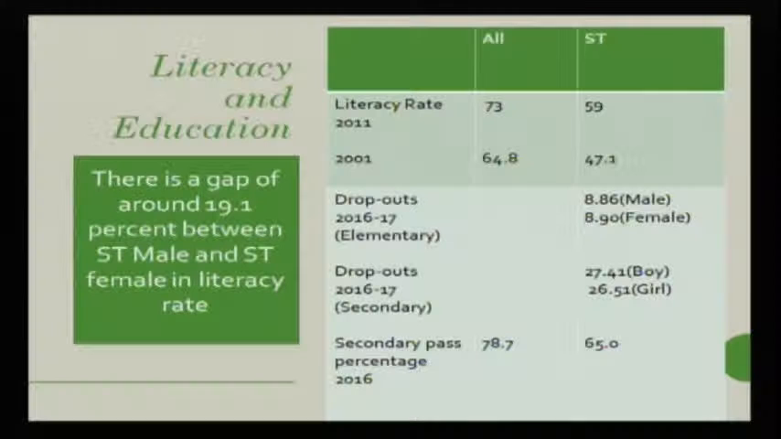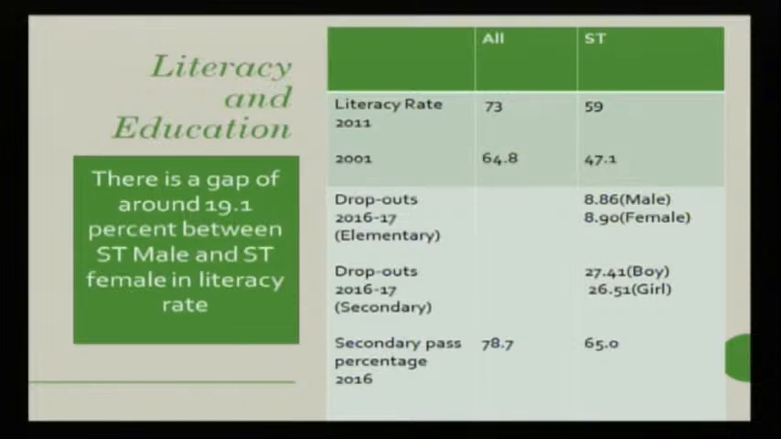Now, you can discuss literacy and education. If you look at the database, you will still find there is a gap of around 19.1% between scheduled tribe male and scheduled tribe female in literacy rate. As I told you, female literacy is an indicator of development. The more a female is literate and educated, the more she can contribute to economic development and also to the development of health and other social indicators.